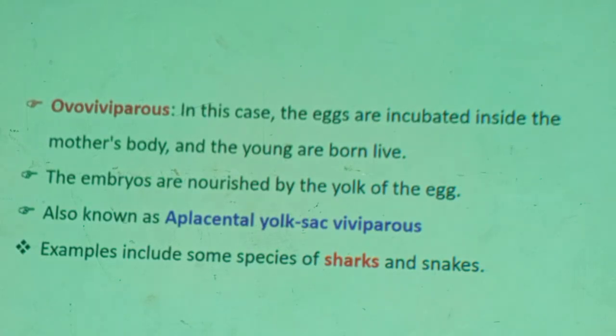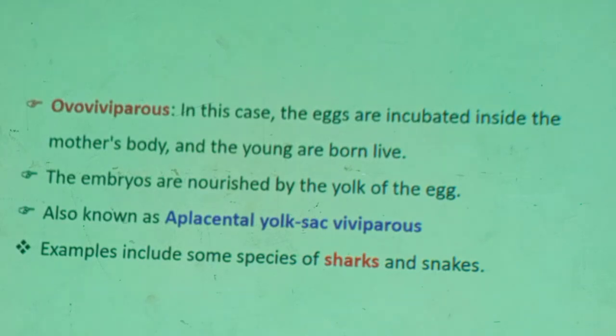It just has its own nutrition enclosed in the yolk sac. The yolk sac is together with the egg there. It uses the yolk sac in order to undergo embryonic development, so that when it completes embryonic development, the mother releases the developed embryo outside.